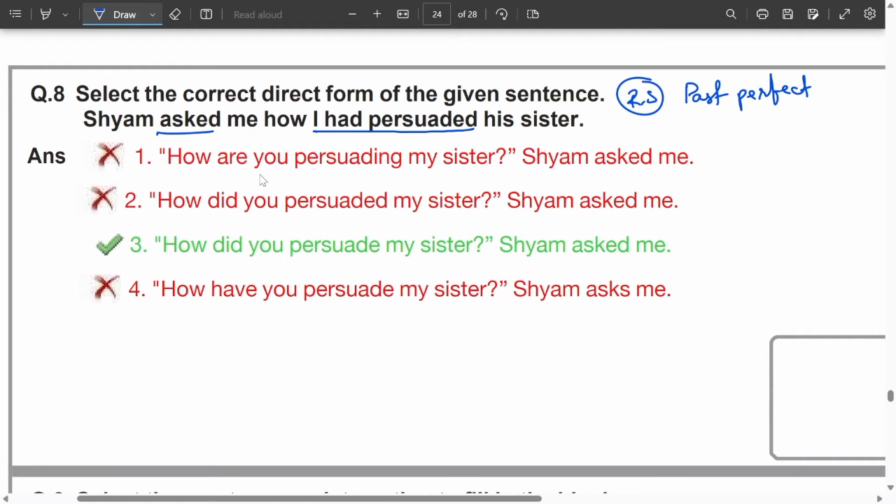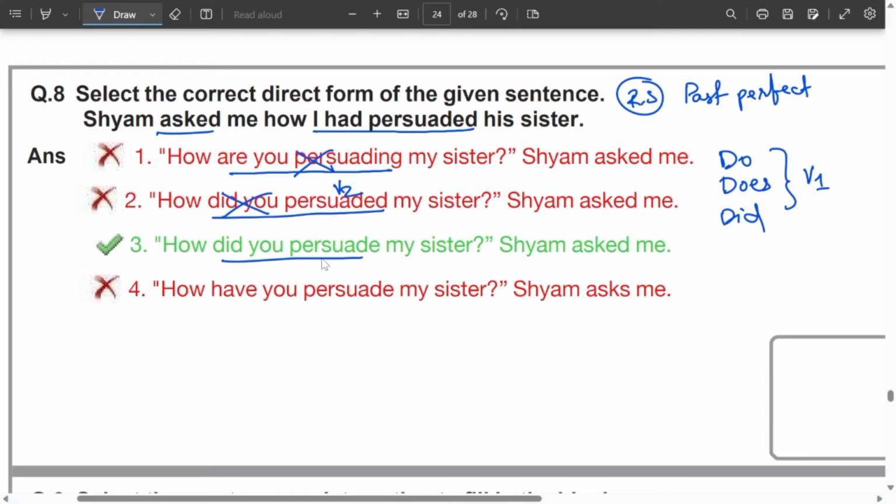Look at the sentences. Are you persuading is present continuous. It cannot be changed to past perfect. It changes to past continuous. Did you persuaded? Remember, we have a rule. What is the rule? Do, does, and did. Remember, these forms are followed by only V1. But if you look at the sentence carefully, did plus V2 is given. This is verb form 2, past form. It is never used, eliminate. Next, did you persuade is sensible, okay?